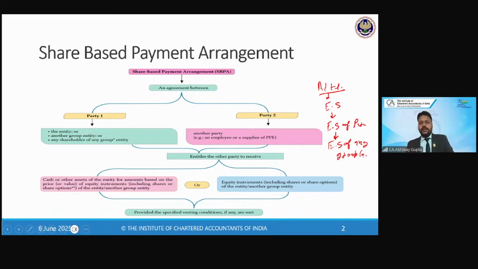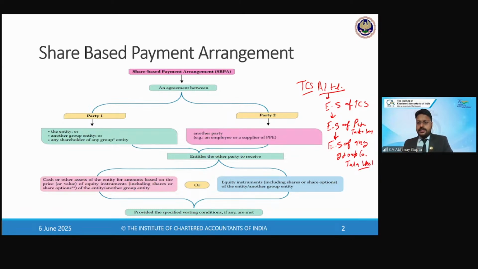For example, if I turn around this example with the Tata Group, TCS, Tata Consultancy Services, is discharging its obligations towards its employees or towards any third-party vendors for any supply of goods, services or PP&E in the form of equity shares of TCS itself, or equity shares of Tata Sons, or equity shares of any other group company, for example Tata Steel.